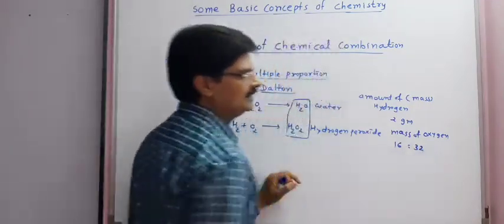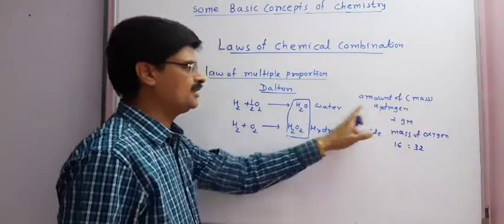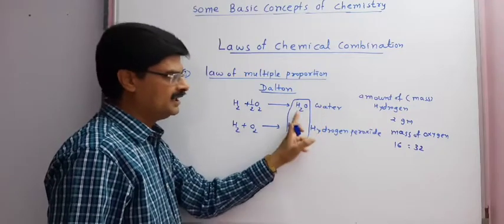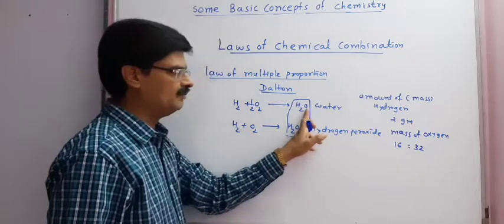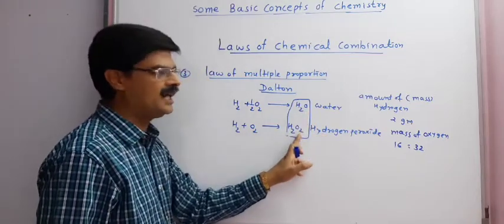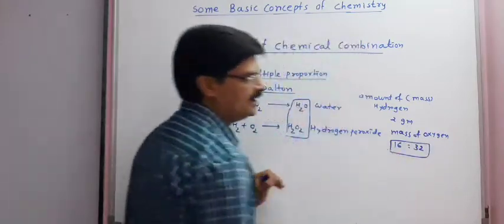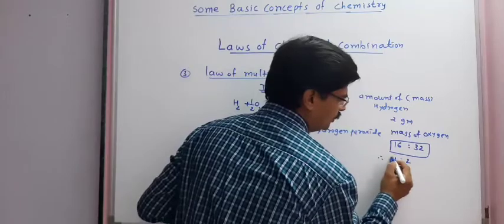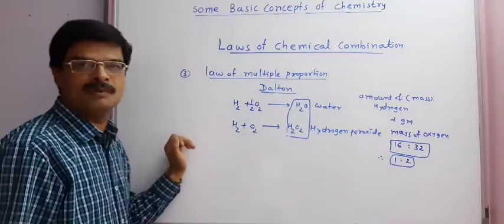Once more, the mass of hydrogen that reacts in water and hydrogen peroxide is 2 gram, and the mass of oxygen in water and hydrogen peroxide is in a simple ratio 16:32, or we can say 1:2. So this is known as the law of multiple proportion.